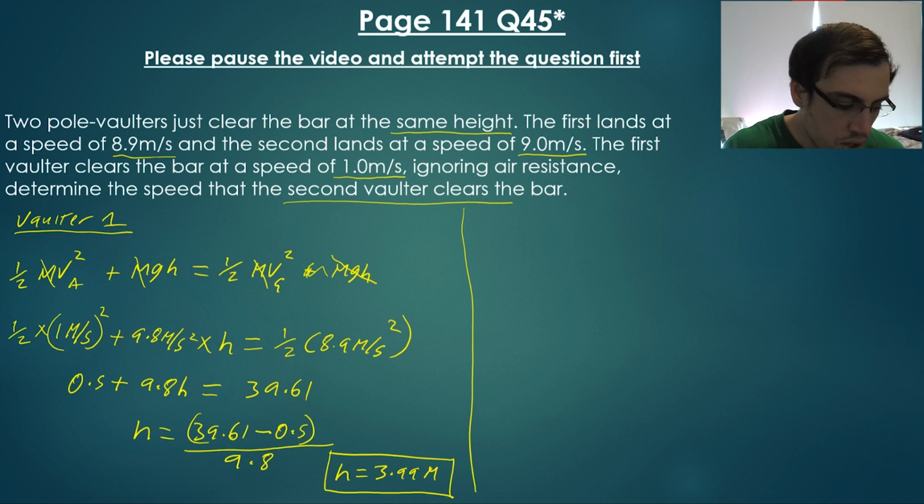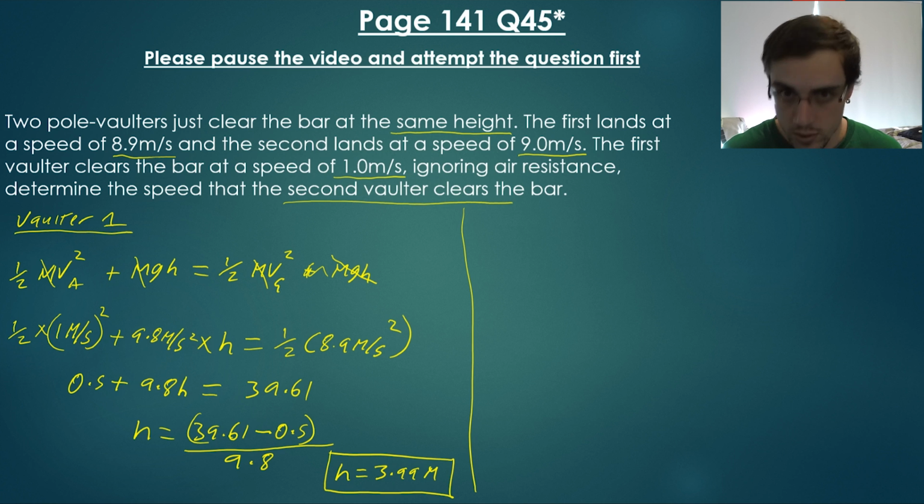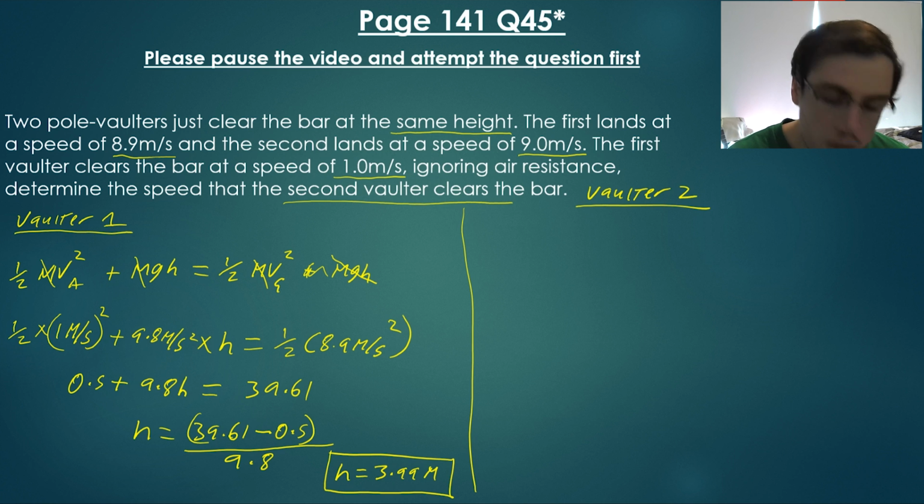This is really useful because now we can use this height to help solve for vaulter number 2. Again, we use the same mechanism that we did here.